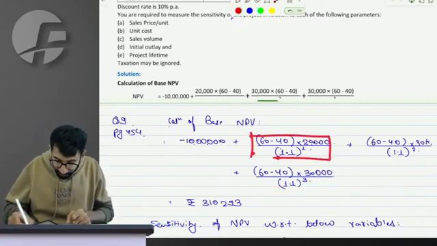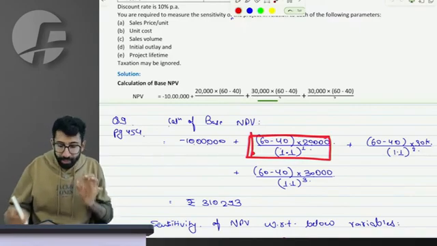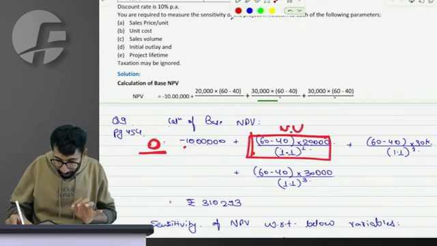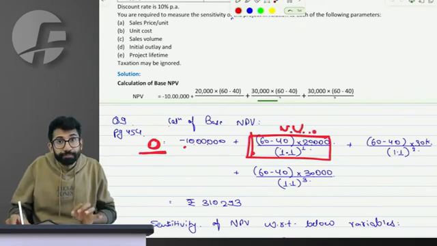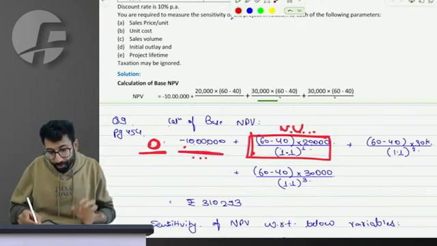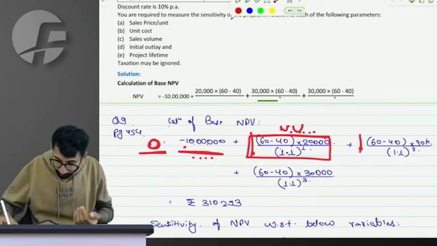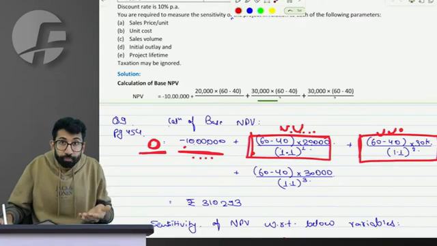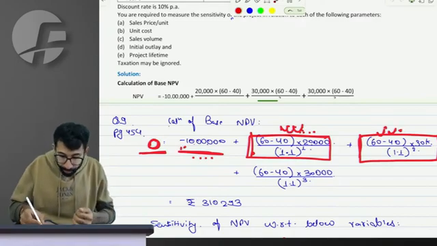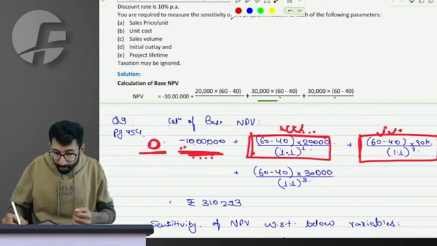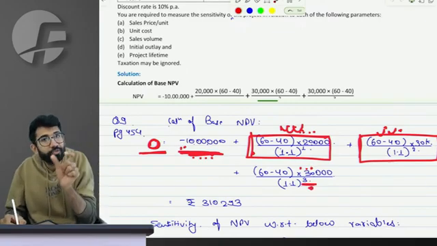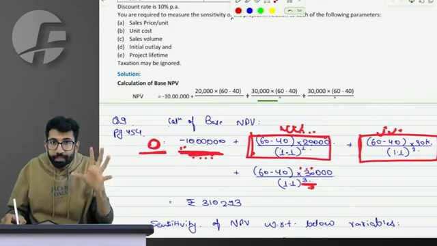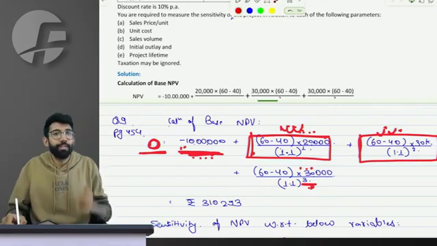First you calculate the present value of cash flow of 1 year. I have to think that I need to make NPV 0. So using the present value of cash flow of 1 year, am I able to recover the initial cost? Similarly, using the present value of cash flow of the second year also, with 1 and 2 years, how much of the cost am I able to recover? Similarly, we will figure out how much cash flow of the third year is needed to recover the cost. Whatever I spoke, let me execute it so that you understand it better.